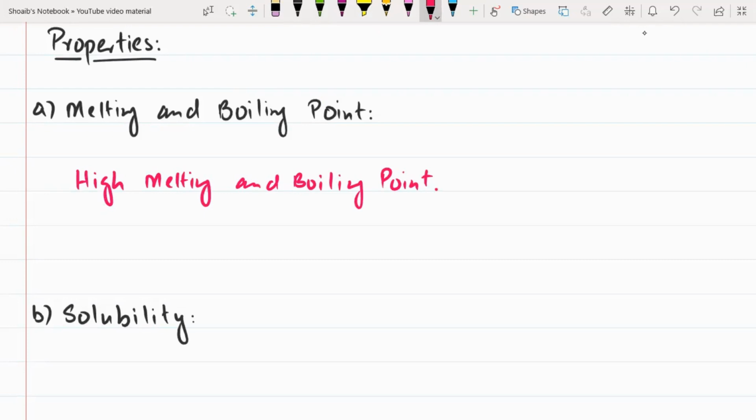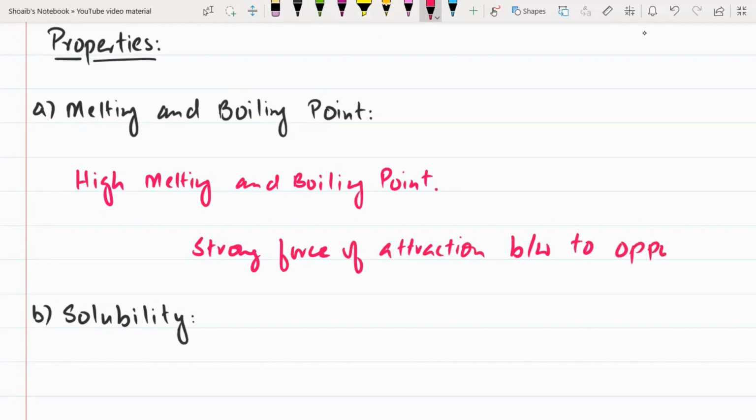Because there is a strong force of attraction between two oppositely charged ions. So because of the strong force of attraction between the two oppositely charged ions, the ionic compounds have a high